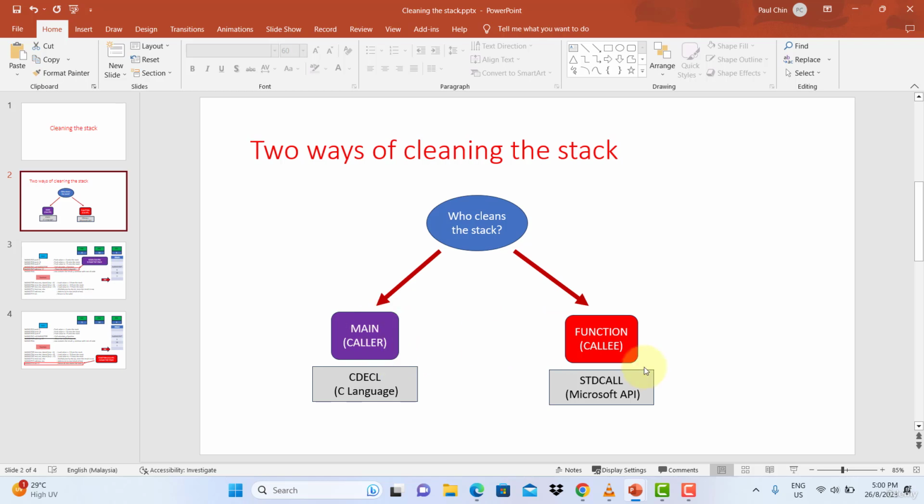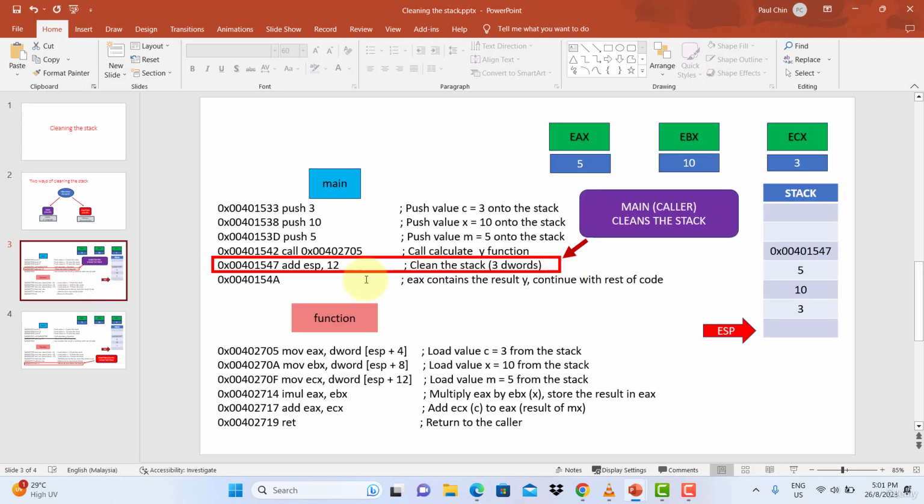So let's take a look at what they look like in code. In the first instance, where the main or the caller is responsible for cleaning the stack, you will recognize this code. Here is the example we did in the previous lesson, where we have two functions, the main and the child function. And here we are just trying to calculate y equals mx plus c. So we are pushing the three values to the stack, and then we call the child function, and after the function returns, you clean the stack.